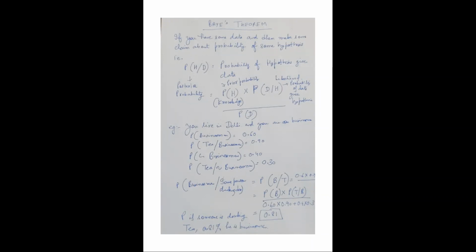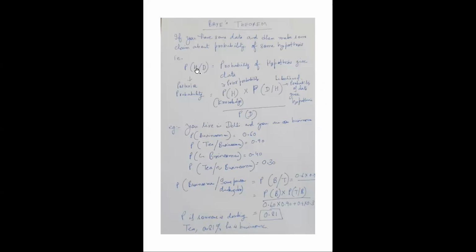That is my hypothesis, right? But the question is, how should I be able to do that? I need some data, right?